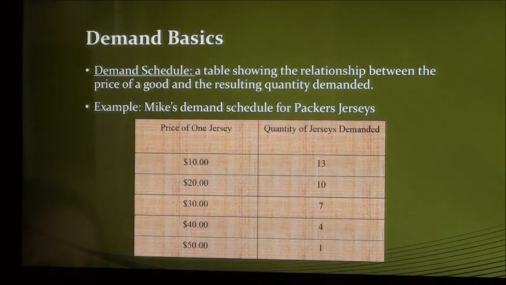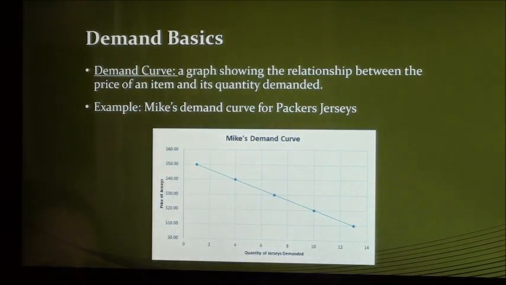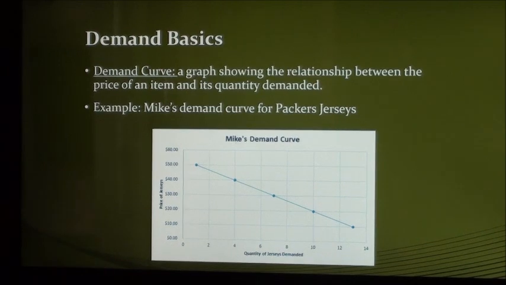A demand schedule is a table that shows the relationship between the price of a good and the quantity of that good demanded. For example, if the price of Packers jerseys increases, the quantity of jerseys demanded by Mike will decrease. A demand curve is a graphical representation of the demand schedule that also shows the relationship between the price of an item and the quantity demanded of that item. The blue line on the graph is the demand curve showing Mike's demand for Packer jerseys.